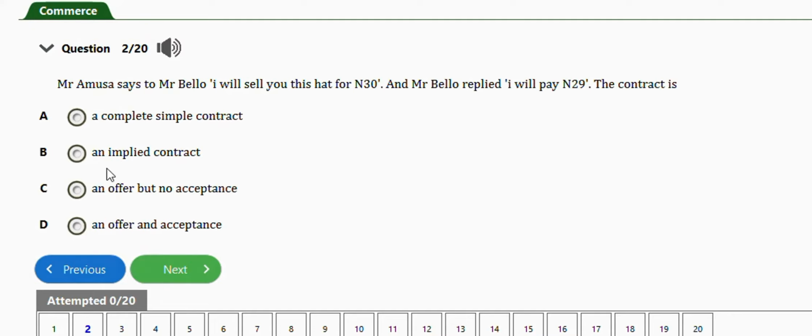Next question. Mr. Amusa says to Mr. Bello, I will sell you this house for 30 naira. And Mr. Bello replied, I will pay 29 naira. The contract is a complete simple contract, an implied contract, an offer but no acceptance, an offer and acceptance. The right answer is option C, an offer but no acceptance.